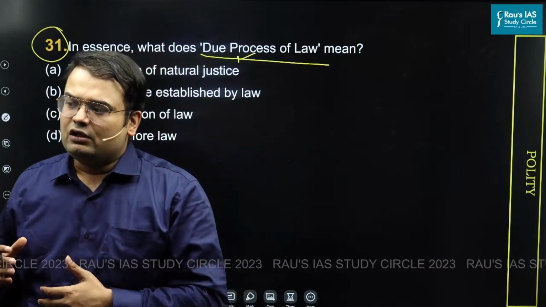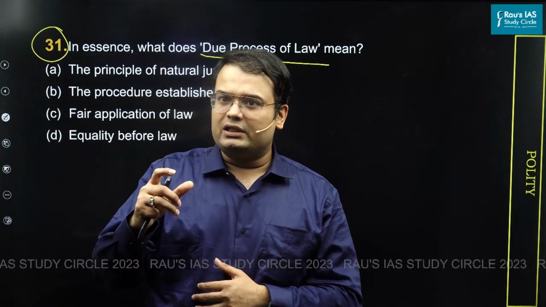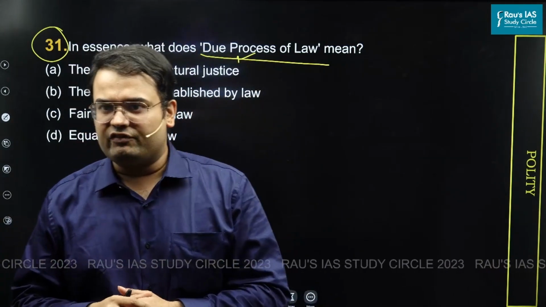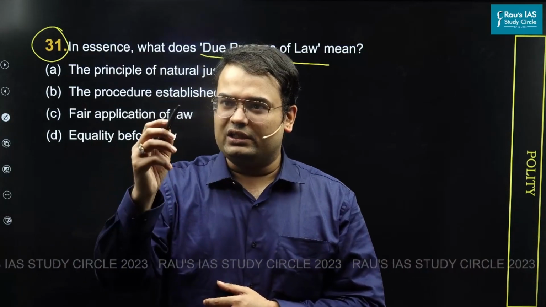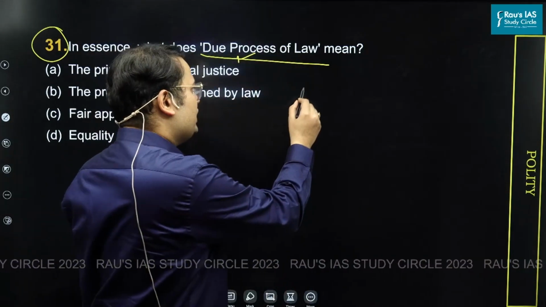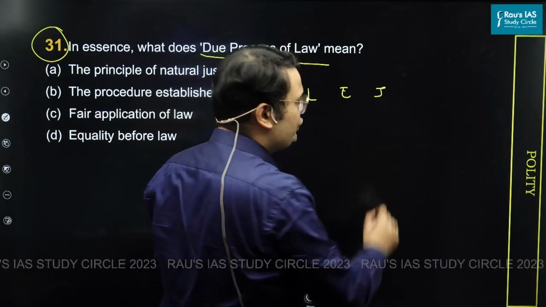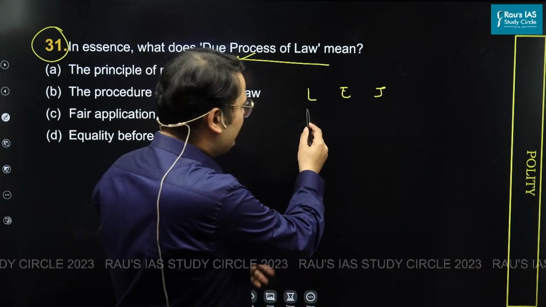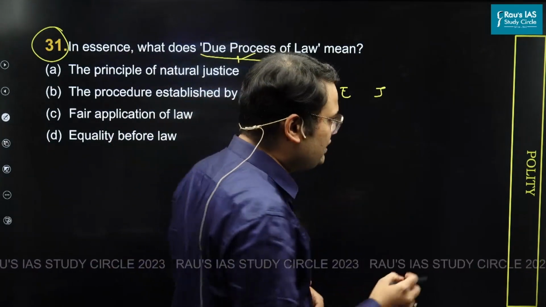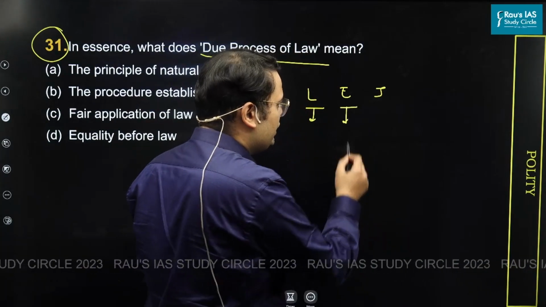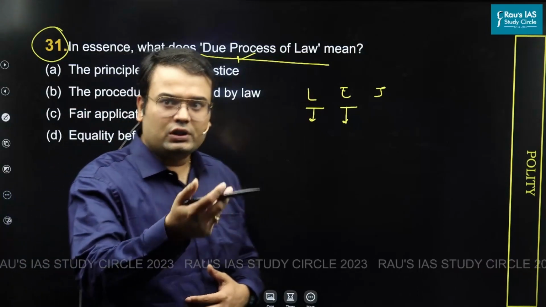When we talk about the way in which democracy functions, there is this cardinal principle of separation of power that was given by Montesquieu, which essentially says that for a state to function, there are three basic organs. One is legislature, second is executive, and third is judiciary. We know for a fact that legislature has been given the power to legislate. It makes laws. You have executive, which essentially includes the government, political executive, council of ministers. You also have permanent executive.